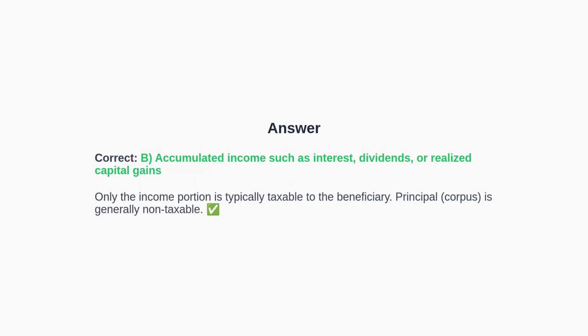The correct answer is B. Accumulated income, such as interest, dividends, or realized capital gains, is typically taxable to the beneficiary. Principal, or corpus, is generally non-taxable. Now let's move to a second quick question.